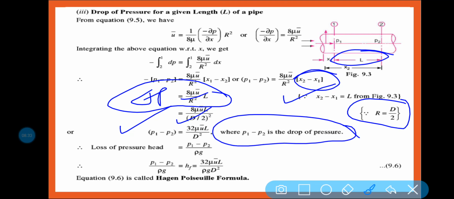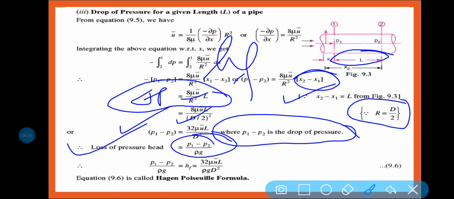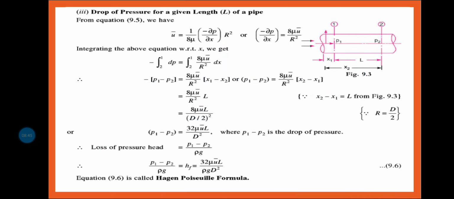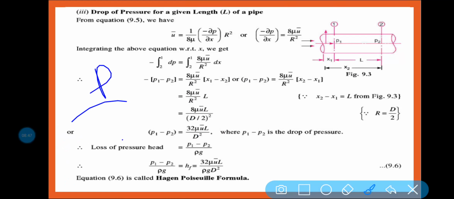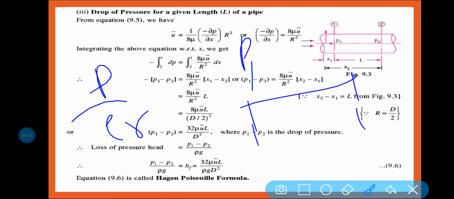Clear? So what we have seen, loss of pressure head, we know that loss of pressure head hf is equal to P1 minus P2 by rho g, because P by rho g is the pressure head. So if P1 is the pressure at point 1, and P2 is the pressure at point 2, then what is the loss of pressure head?